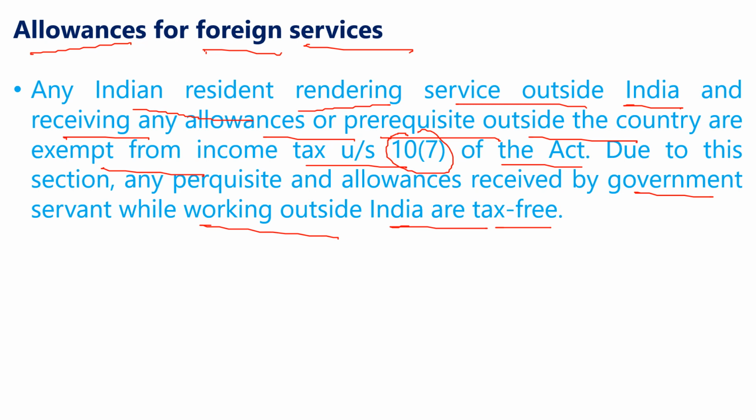Clear? So that total amount will be non-taxable. Clear?